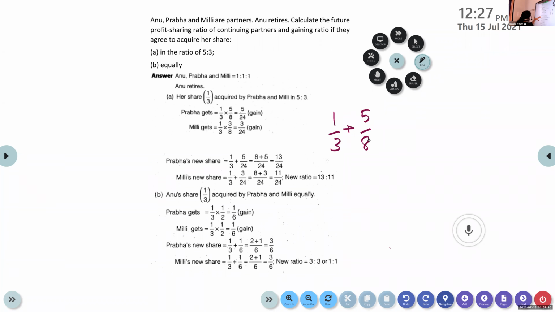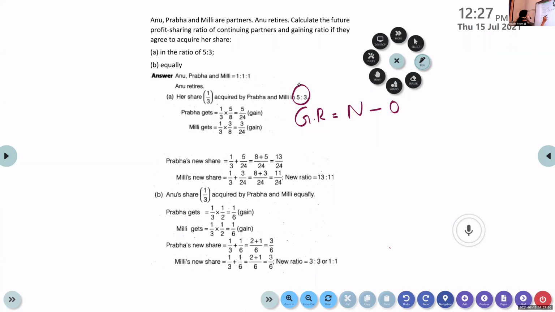Here we are finding out the retiring partner's share, and based on this share, how much the continuing partners get, and that portion is added. Instead of that, we can also do it this way, that is old share plus the gaining ratio. What is the formula for gaining ratio? Gaining ratio is equal to new ratio minus old ratio.